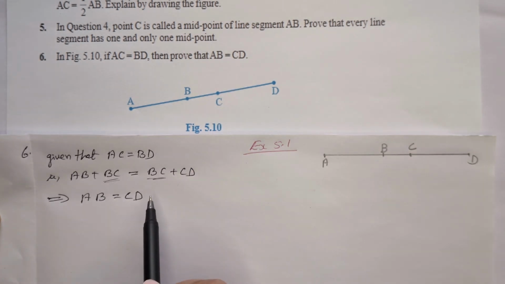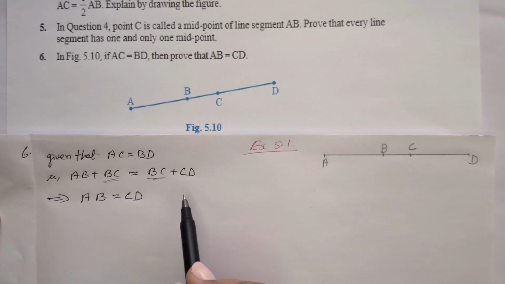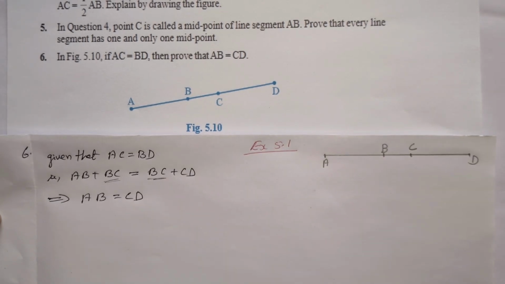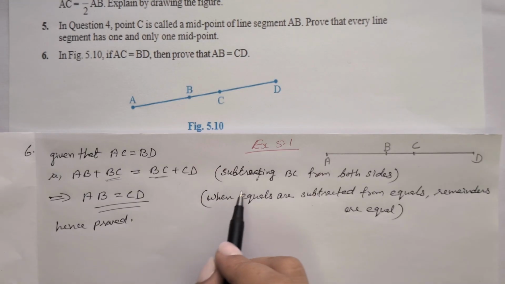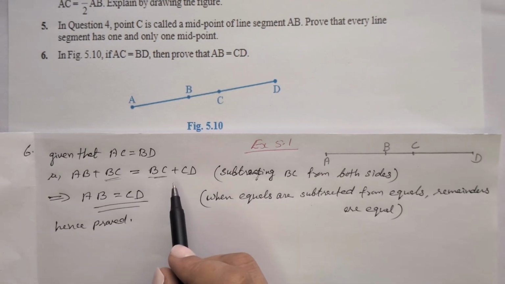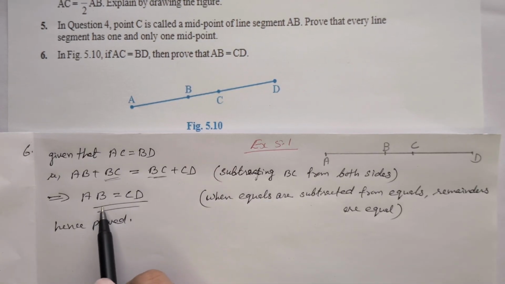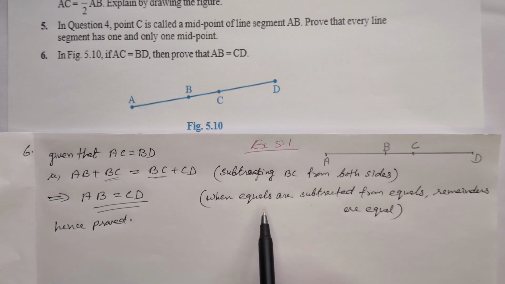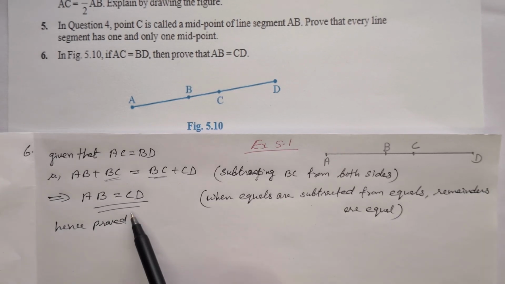The reason is that when equals are subtracted from equals, the remainders are equal. So we can write, subtracting BC from both the sides implies AB is equal to CD, and the reason is when equals are subtracted from equals, remainders are equal. So AB is equal to CD, hence proved.